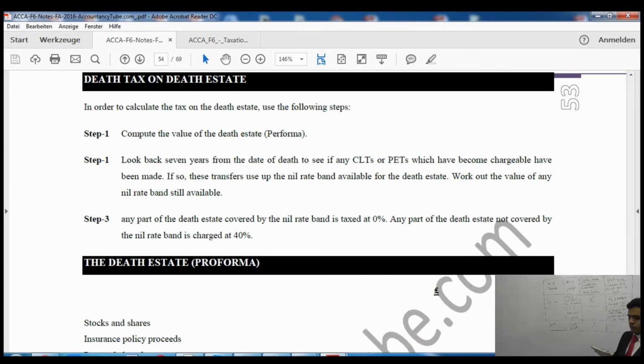So there are 3 steps to calculate. First thing is to compute the value of the death estate, using the pro forma which is given beneath that. Then it says look back 7 years. If any CLTs or PETs have been made which have become chargeable, they will use the available nil rate band at death. Work out the value of any available nil rate band. Up to the available nil rate band, the tax rate is 0%, and in excess of that, the tax rate will be 40%.